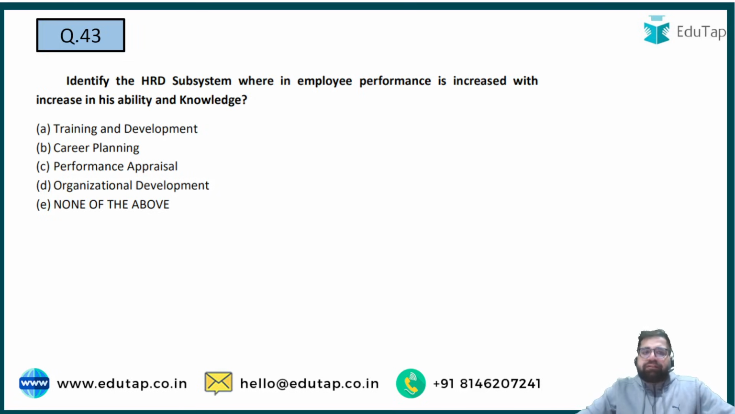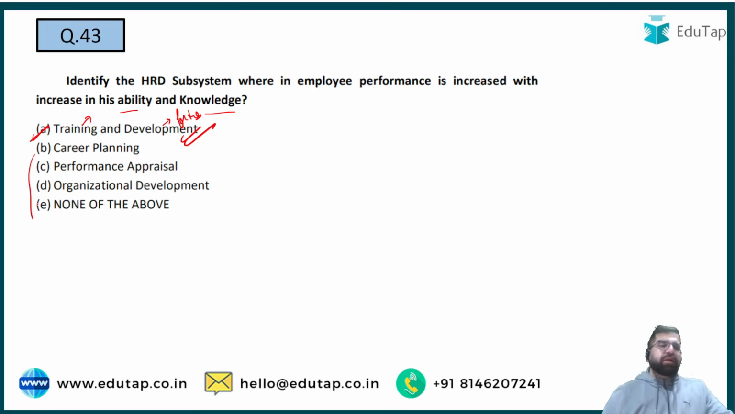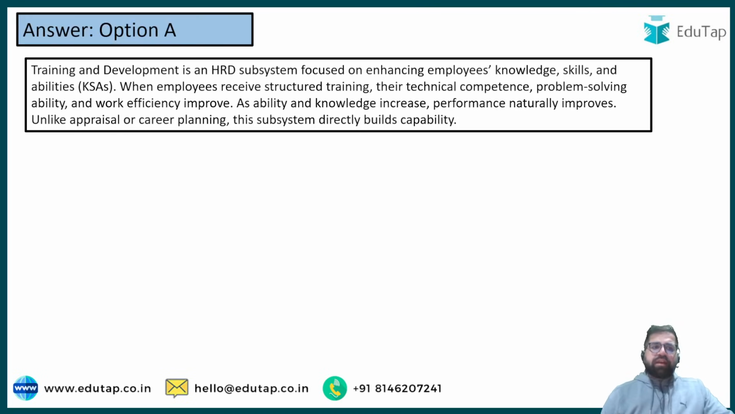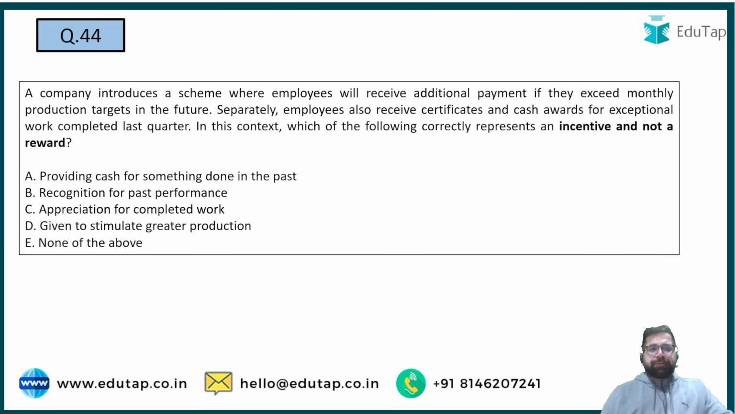So you have to identify an HRD subsystem wherein employee performance is increased with the ability and knowledge. So if ability and knowledge is taken into consideration, you have training and development. Right? Training and development means what? Training will give you the skills which are needed for this particular period of time. Knowledge will be given to you for future period of time. Training works on present, development works for future. So my answer will be option number A. Rest options are not making any sense. Right? So for 43 we have option number A.